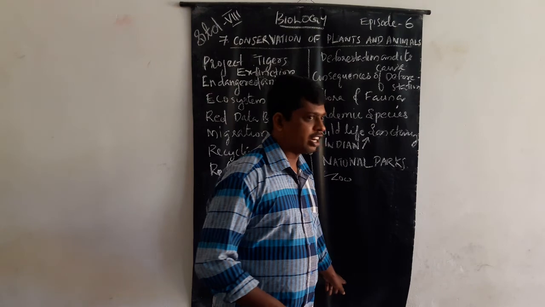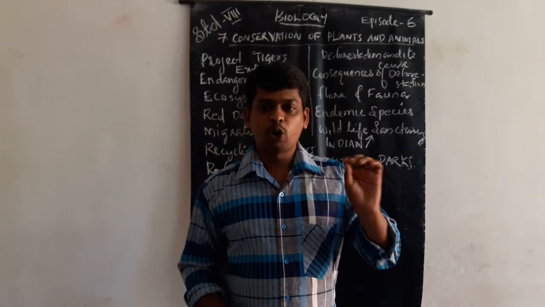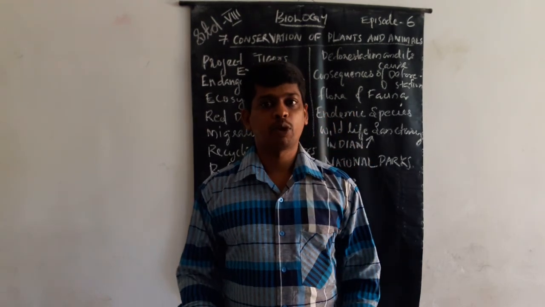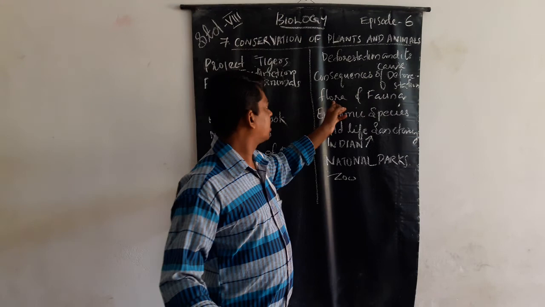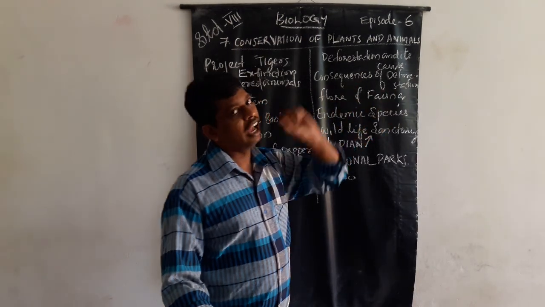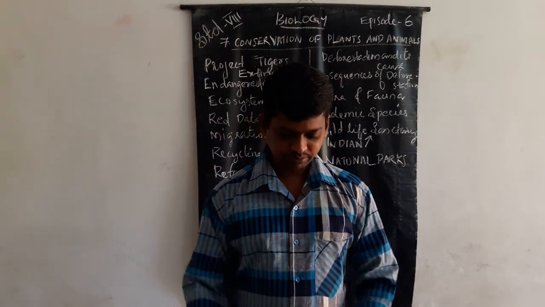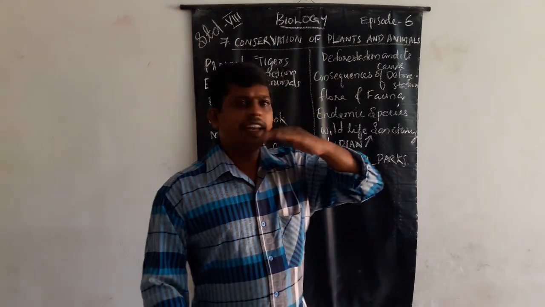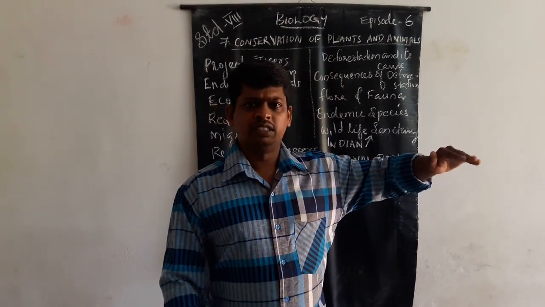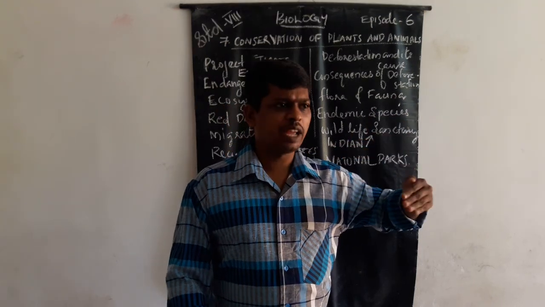National parks mean protecting flora and fauna, protecting some exotic flora and fauna. And the landscape, that means not destroying the type of lands.